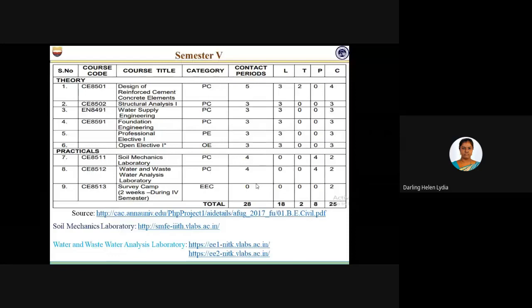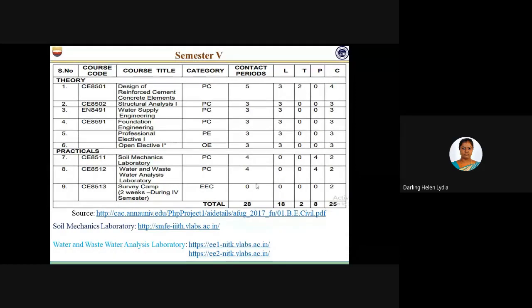So coming to 5th semester, we are having 6 theory courses, and in addition to that, we are having 3 practical courses, in which 2 courses are performed in laboratories. One is soil mechanics and the other is water and wastewater analysis laboratory. So for the soil mechanics laboratory, this entire virtual laboratory is provided by IIIT. Then for the water and wastewater analysis laboratory, the virtual lab is established by NIT Karnataka.